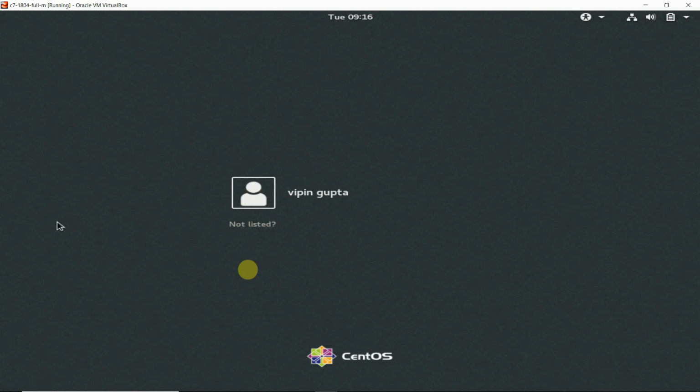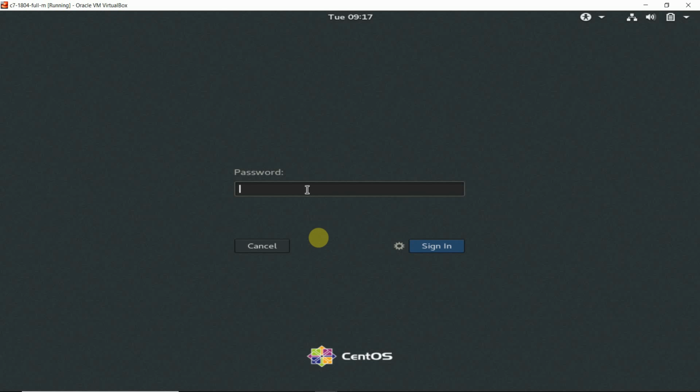Our user is not listed, so I will click on not listed. Username is root. Next. Password 1 2 3 4 5 6, that we gave at the time of installation.